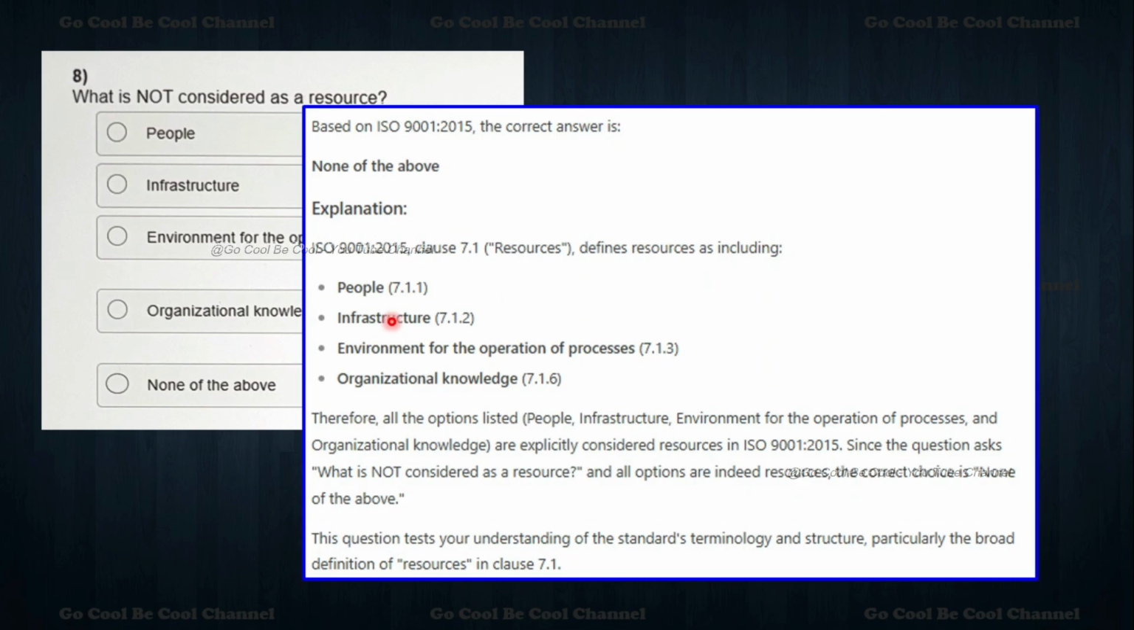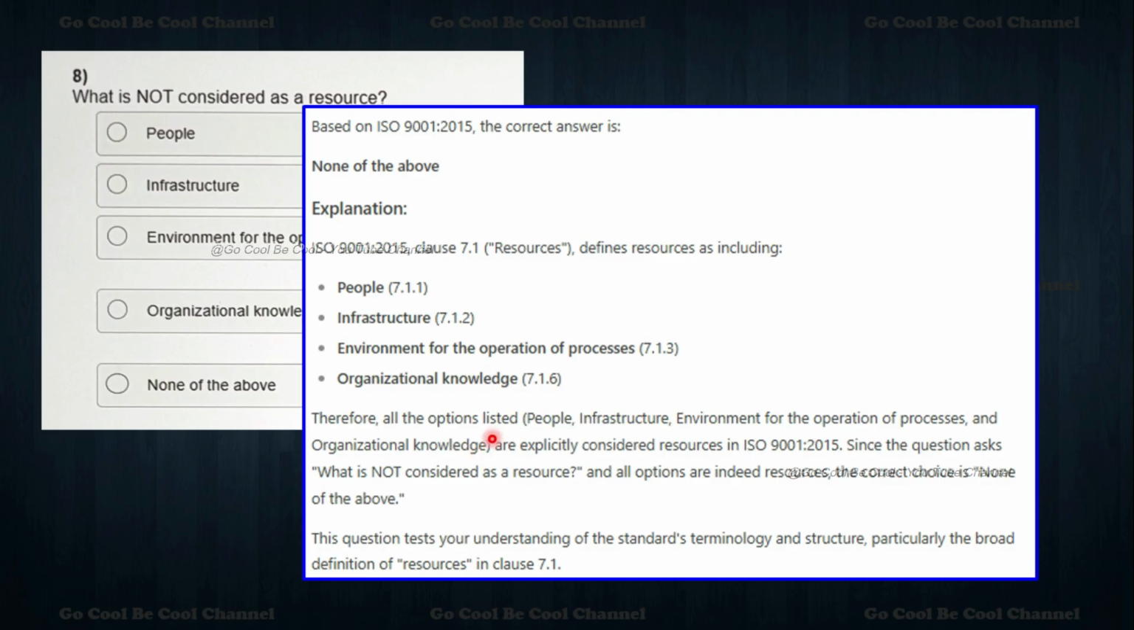Generally, the explanation is: people is needed, clause 7.1.1; infrastructure is 7.1.2; environment for the operations of the processes is 7.1.3; organization knowledge is 7.1.6. All are in clause 7. So resource means support required, my dear friends, isn't it? Before operation, seventh clause talks about this. So this is how you have to look into your answer.